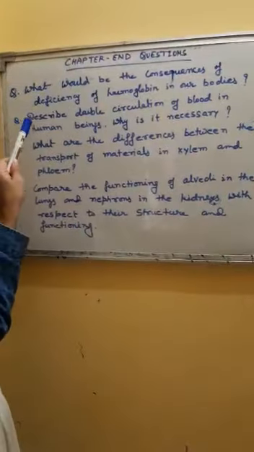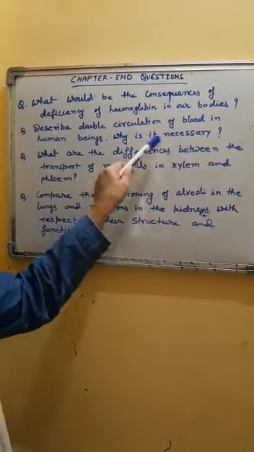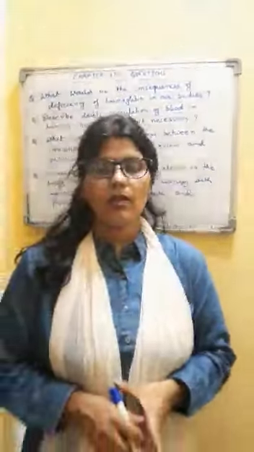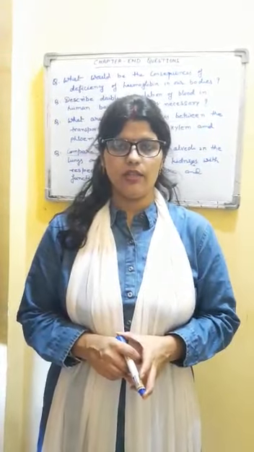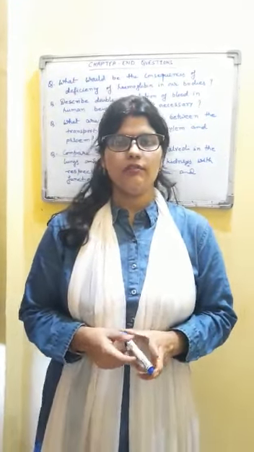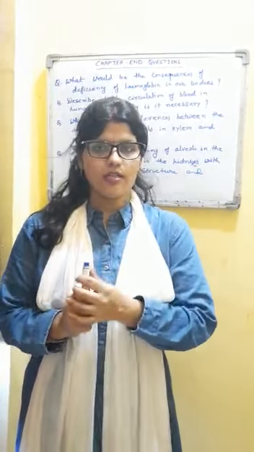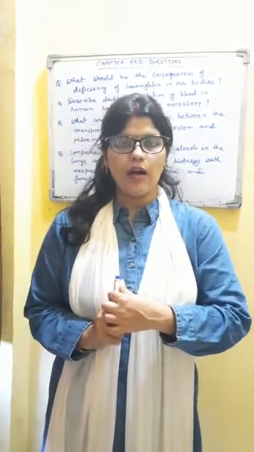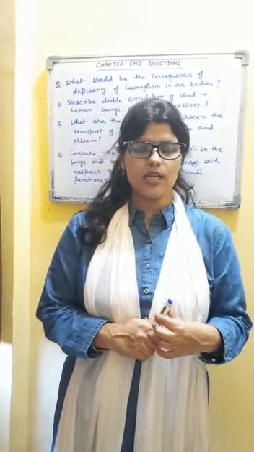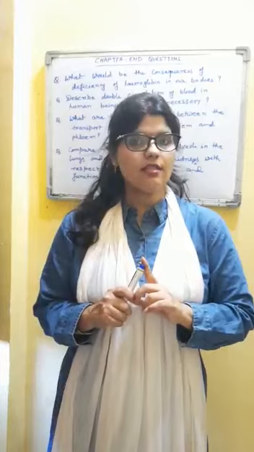The next question, describe double circulation of blood in human beings. Why is it necessary? Double circulation, as you remember, means blood enters twice in the heart during one circuit. First, deoxygenated blood enters the right atrium, and after being oxygenated in the lungs, it again enters the left atrium. This is called double circulation. You will explain it. And why is it necessary?